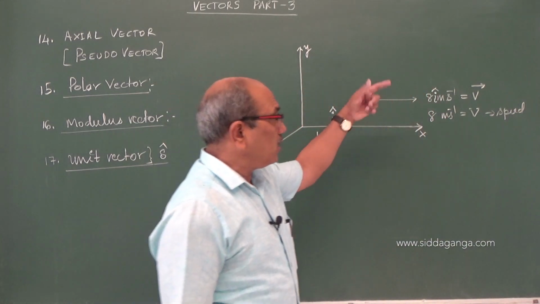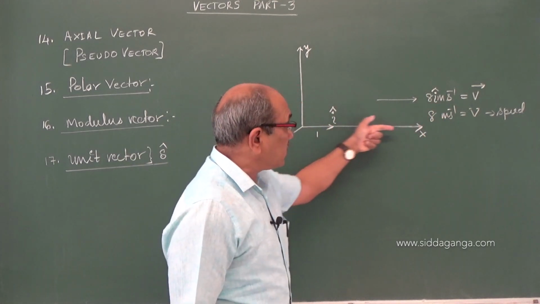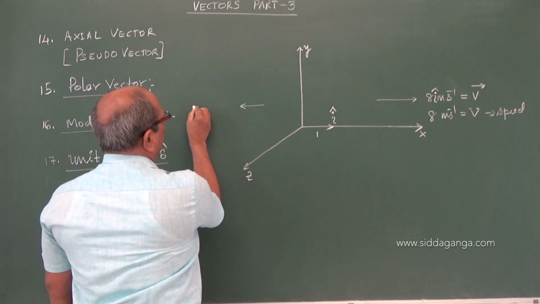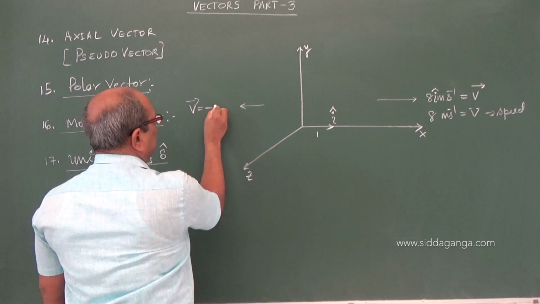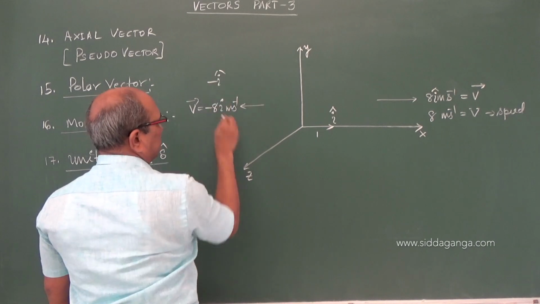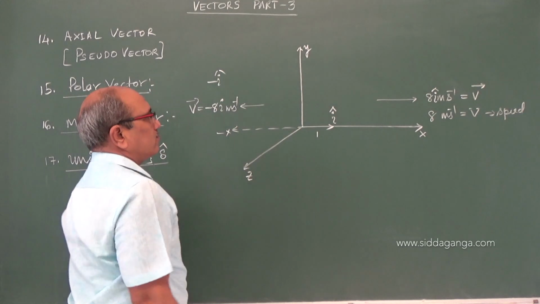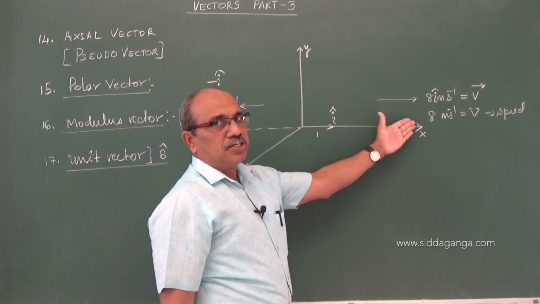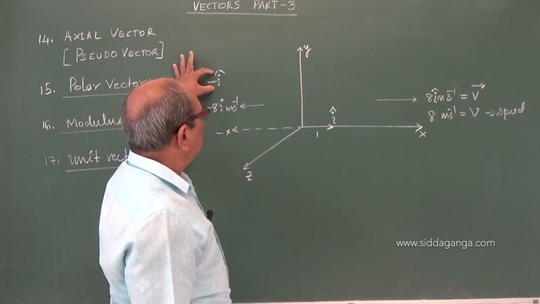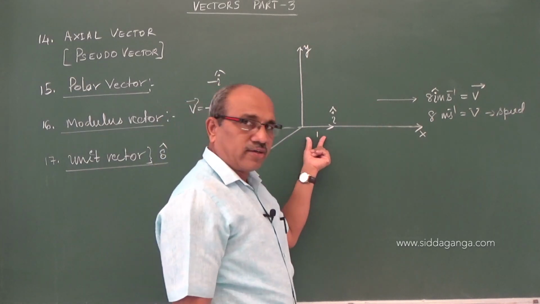But when I substitute i, it becomes 8i along the positive x-axis. Similarly, the particle may move in the opposite direction, where the velocity can be written as minus 8i meter per second. Here minus i represents along the negative x-axis. The particle is moving opposite to the positive x-axis, so it is minus 8i. Minus i is the negative axis, plus i is the positive x-axis, and the magnitude is 1.